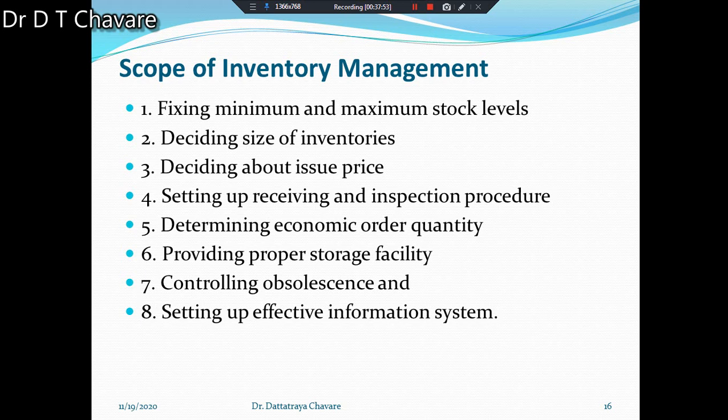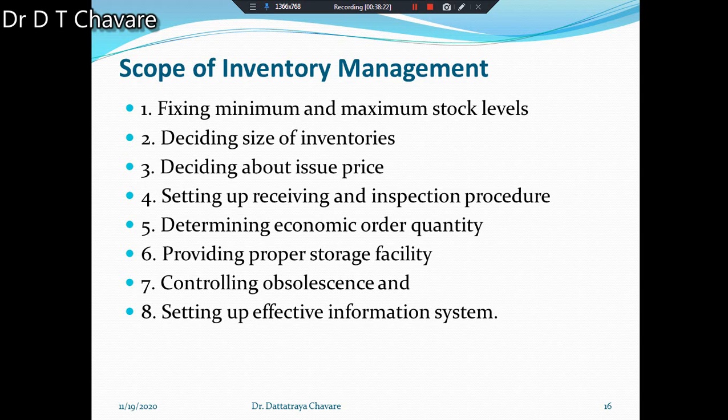Because whether you are receiving that material according to the order or not, as per the requirement or not, such type of inspection is required. Okay, then determining economic order quantity. You have to calculate the economic ordering quantity, and such a quantity is also an important aspect that is included in inventory management.